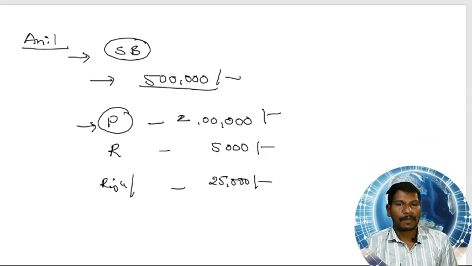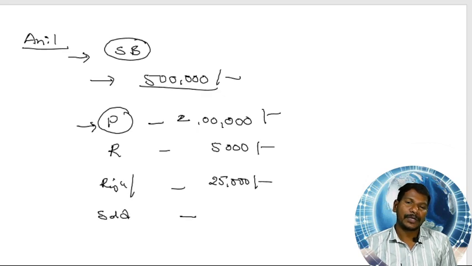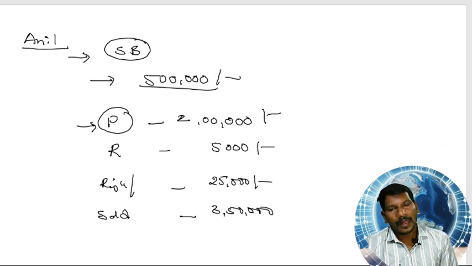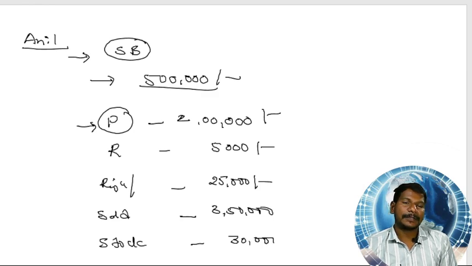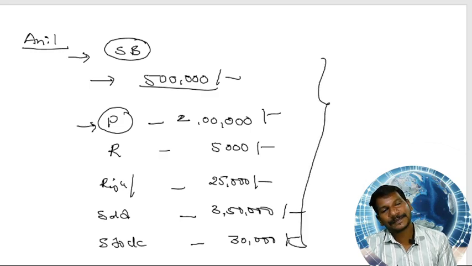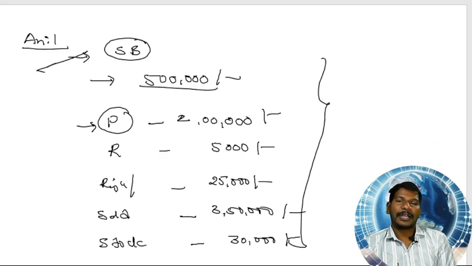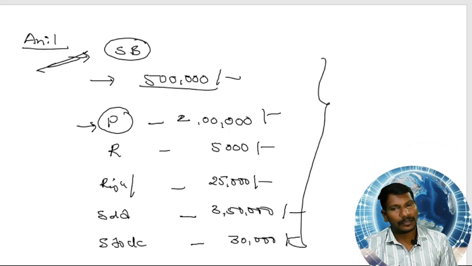as well as he sold goods worth rupees 3,50,000, and after all he found that he has a stock of rupees 30,000 in his hand. So these are the transactions performed by an entrepreneur called Anil, the proprietor. So he is doing a stationery business now.